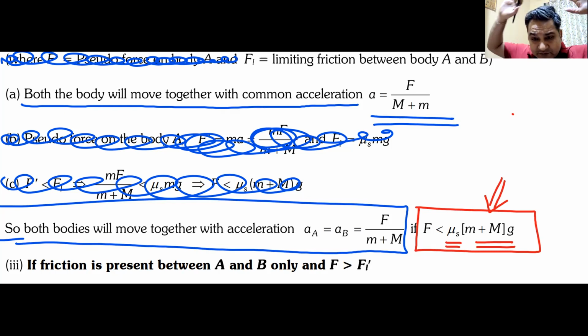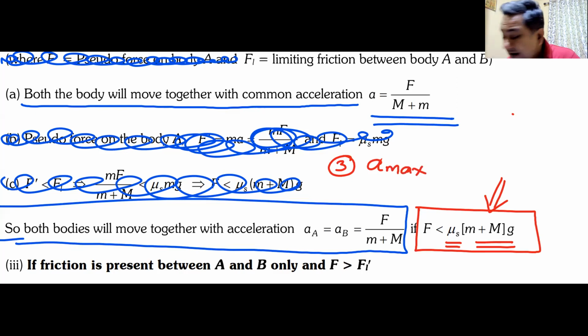Did we get this? Can I have some raised hand that we understand this? Also write one more point here, point number 2 or point number 3. The maximum acceleration which is possible for them to move together is given by mu s multiplied by g. This is the maximum acceleration with which they can move together.